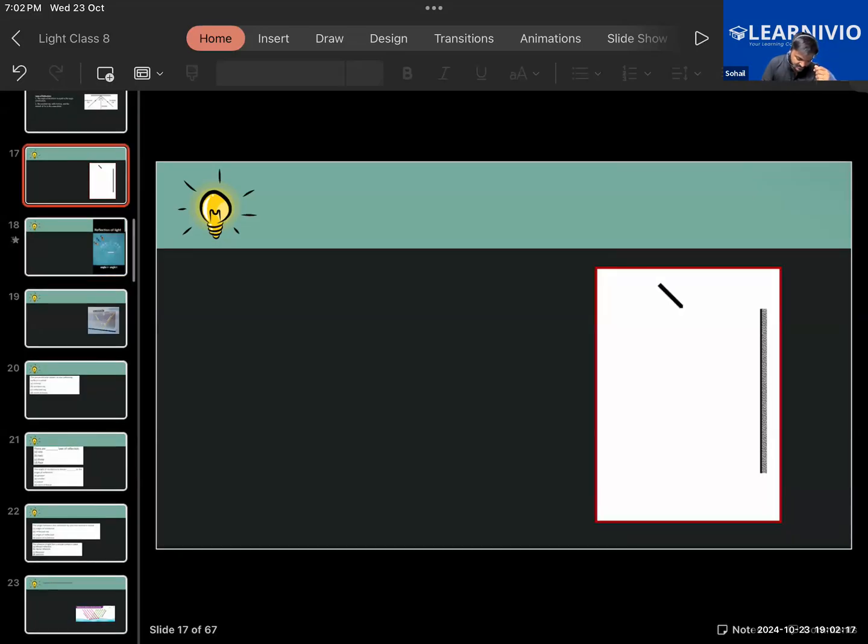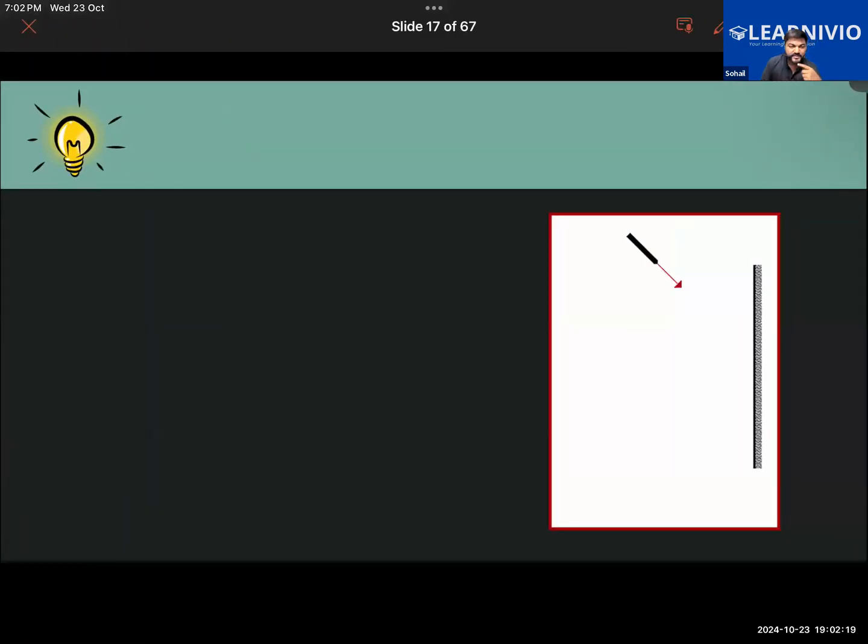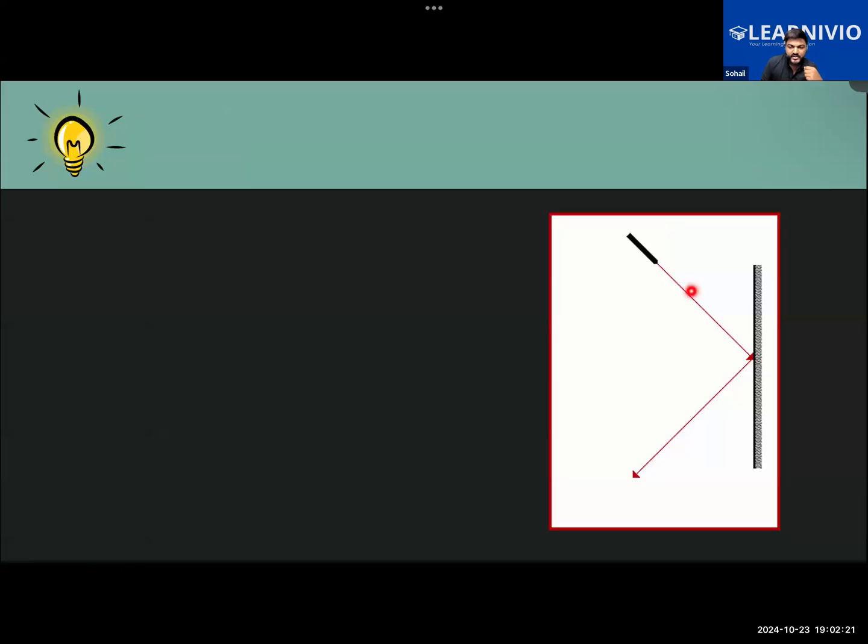So this is what happens in the case of reflection. The incoming ray of light will be incident on this. It will be forming an angle with the normal, called the angle of incidence. Whatever the angle of incidence, the same will be the angle of reflection as well.